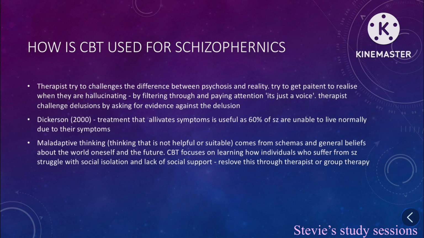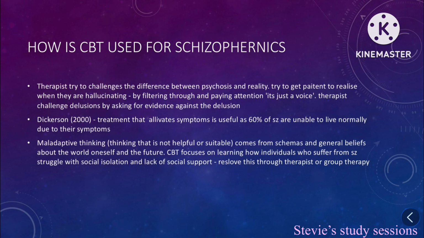How is CBT used for schizophrenics? Therapists try to challenge the differences between psychosis and reality. They try to get patients to realize when they're hallucinating by filtering through and paying attention to reality. For example, by trying to get patients to say, it's just a voice, and by noticing it's not real. Therapists try to challenge delusions by asking for evidence against the delusions.